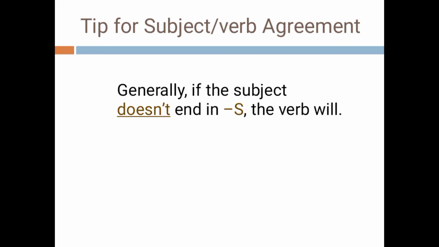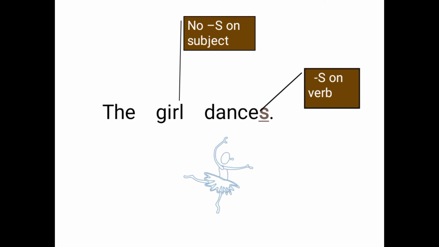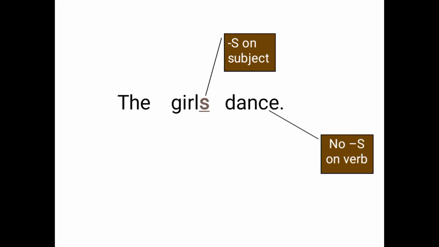Generally, if the subject doesn't end in s, the verb will. If the subject does end in s, the verb won't. Example, the girl is subject, there is no s, so there is s in the verb dances. The girl dances, no s on the subject, s is on the verb. The girls dance, so here s is on the subject, so there is no s on the verb. The girls dance.